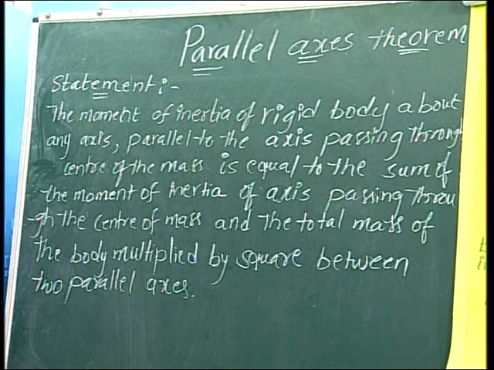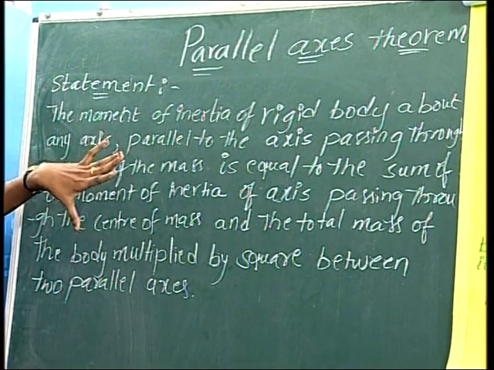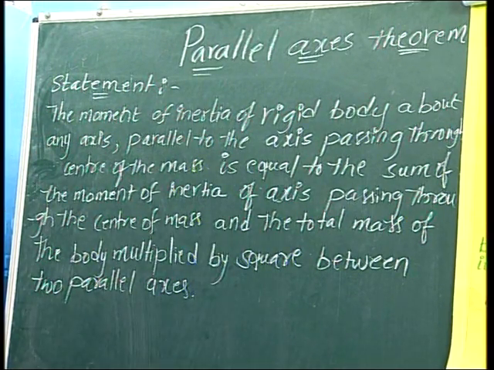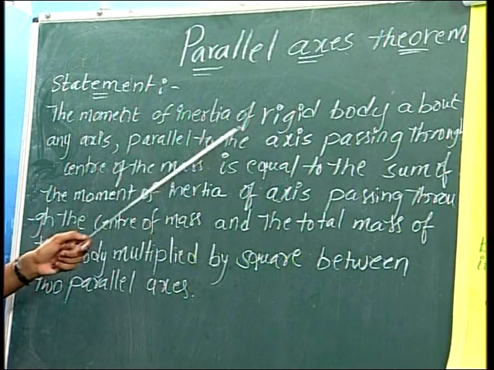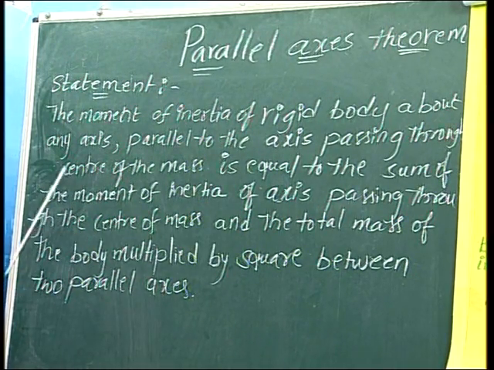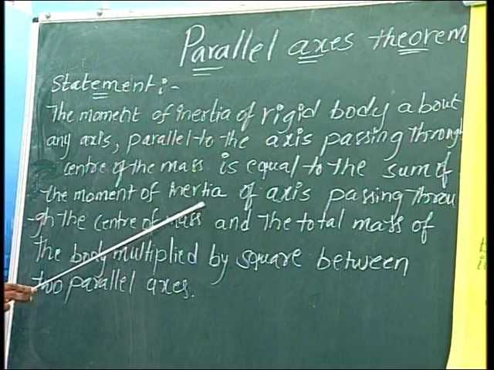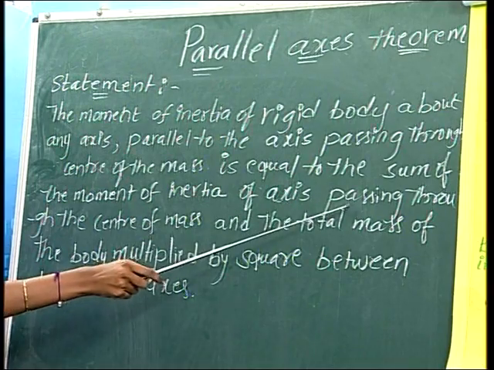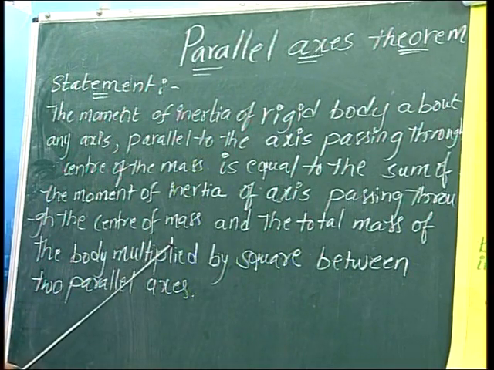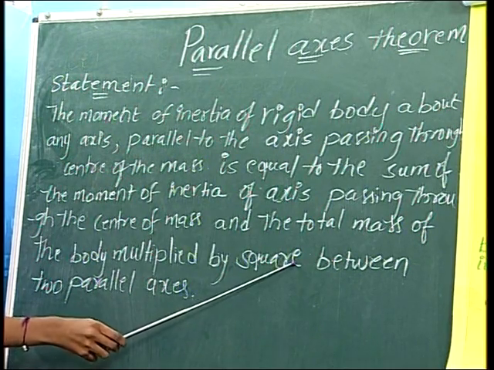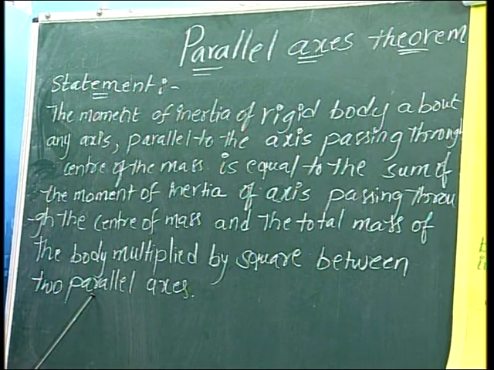Once again I explain this theorem. Statement: the moment of inertia of a rigid body about any axis parallel to the axis passing through the center of mass is equal to the sum of the moment of inertia about the axis passing through the center of mass and the total mass of the body multiplied by the square of the distance between the two parallel axes.